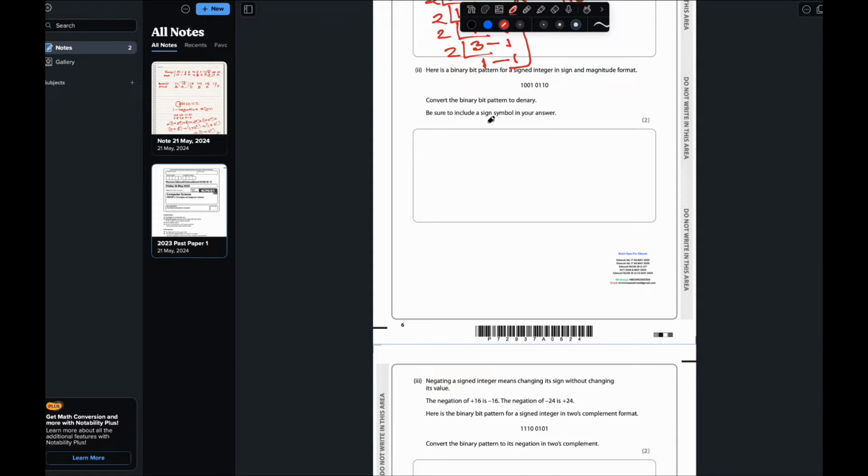So here the answer will be to convert the binary pattern to denary. So you have to convert. I already covered the answer for you. I'm just writing here 22. You just include the calculation as well because they are providing you 2 marks.